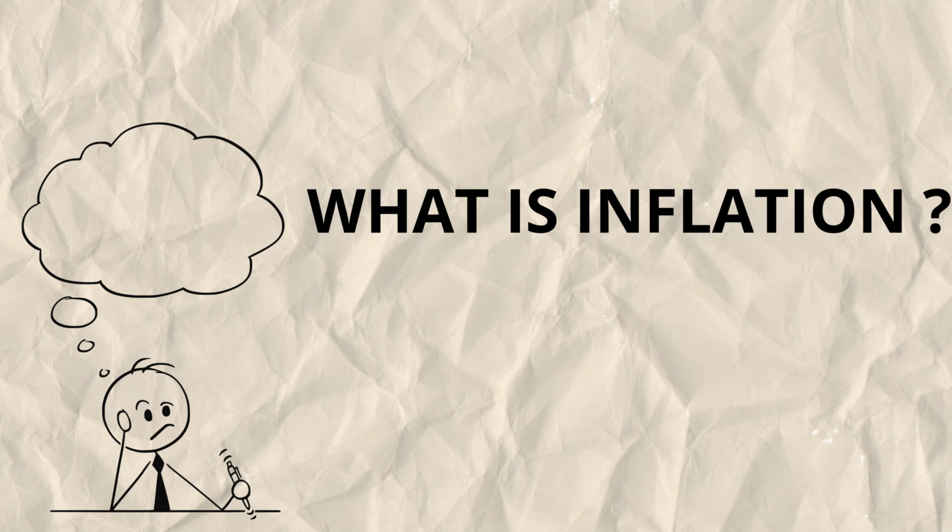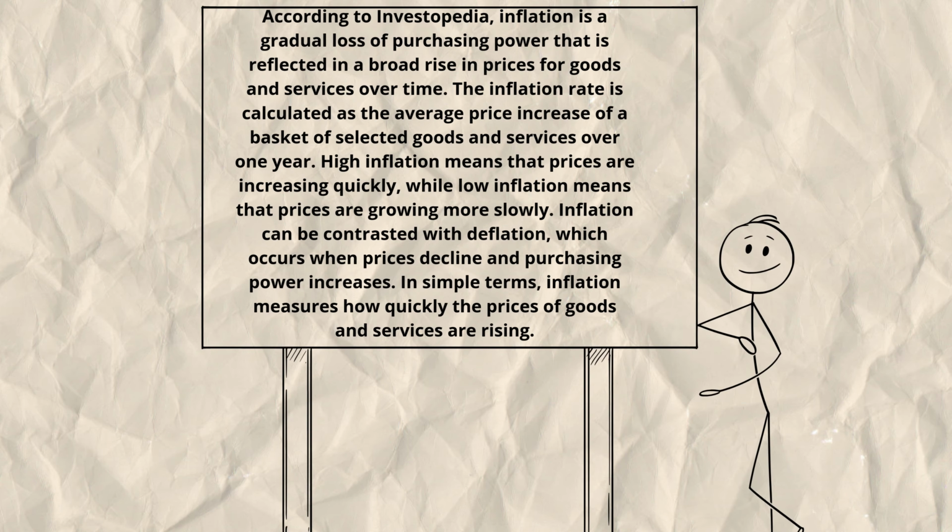So what is inflation? According to Investopedia, inflation is a gradual loss of purchasing power that is reflected in a broad rise in prices for goods and services over time. The inflation rate is calculated as the average price increase of a basket of selected goods and services over one year. High inflation means that prices are increasing quickly, while low inflation means that prices are growing more slowly. Inflation can be contrasted with deflation, which occurs when prices decline and purchasing power increases. In simple terms, inflation measures how quickly the prices of goods and services are rising.